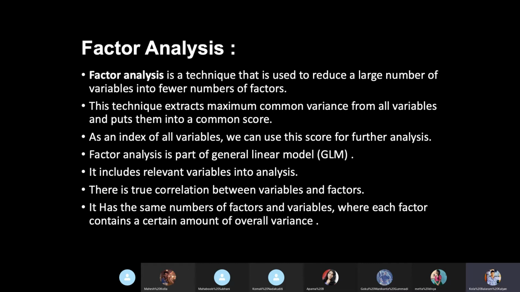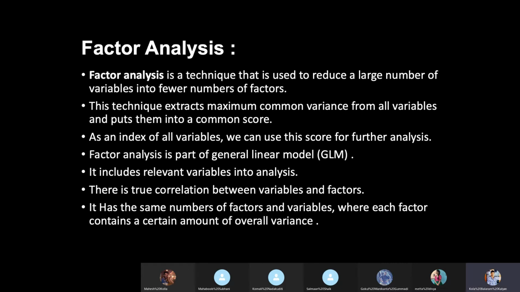There will be different responses, stored individually in different variables. Analyzing that many variables takes a lot of time, so we segregate the ones that are similar, having commonality between them, and unite them. For that purpose, factor analysis is done to reduce a large number of variables into fewer factors.